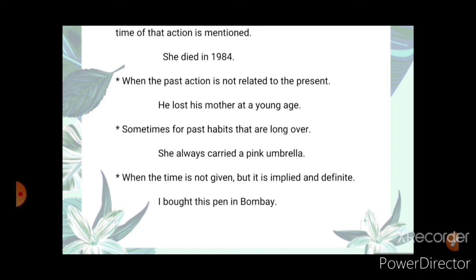Example is given here. Next one, sometimes for past habit that are long over, she always carried a pink umbrella. When the time is not given but it is implied and definite, I bought this pen in Bombay.